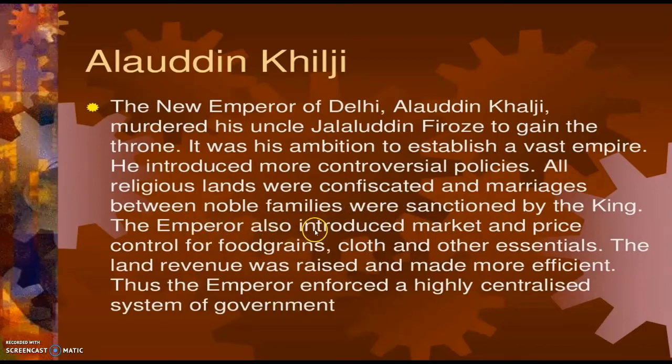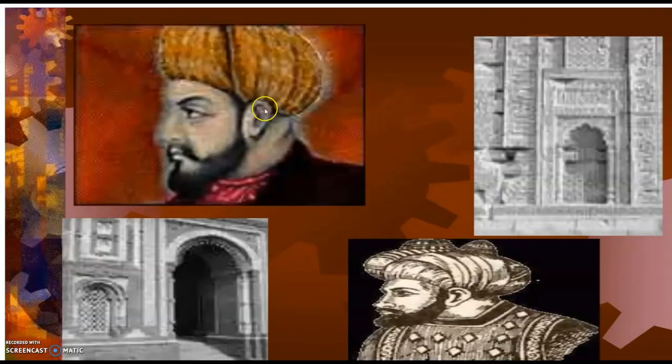The emperor also introduced market and price control of food grains, cloth, and other essentials. The land revenue was raised and made more efficient. Thus, the emperor enforced a highly centralized system of government. So, Alauddin Khilji enforced a highly centralized system of government. So, children, this is the picture of Alauddin Khilji.